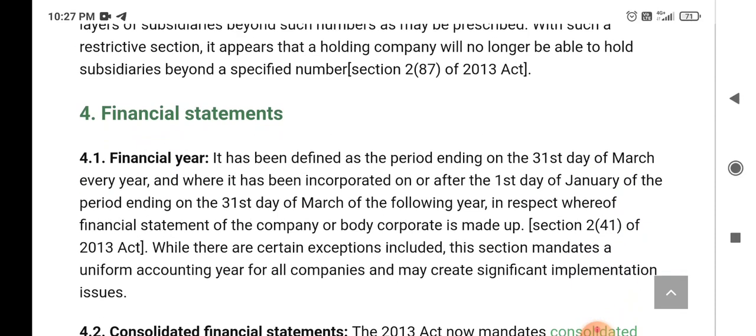Financial statements. So here if we talk about financial year, it has been incorporated on or after the first day of January, the period ending on the first day of March of the following year, in respect whereof the financial statement of the company or body corporate is made up. So it has been defined as the period ending on the 31st day of March every year.